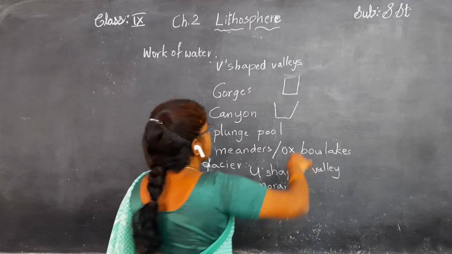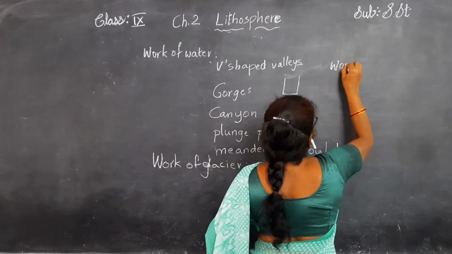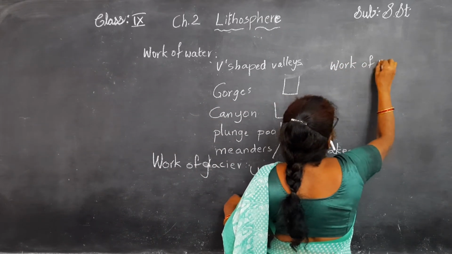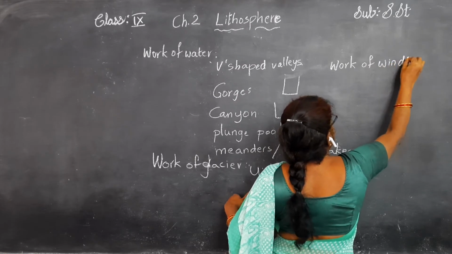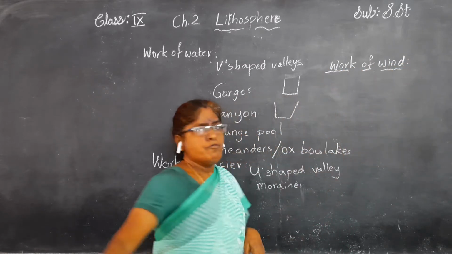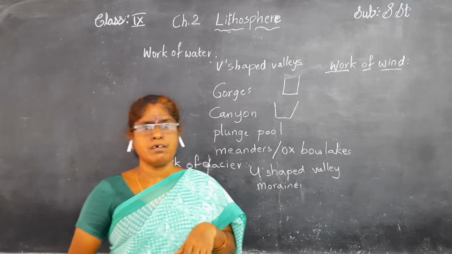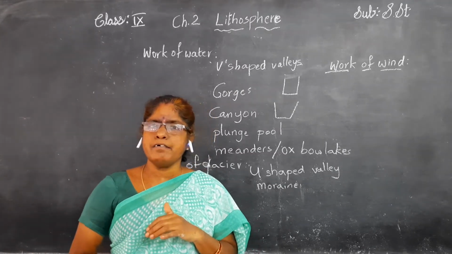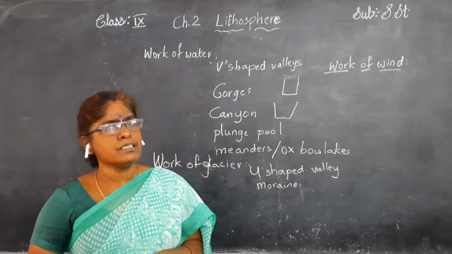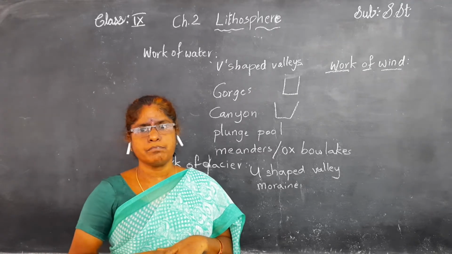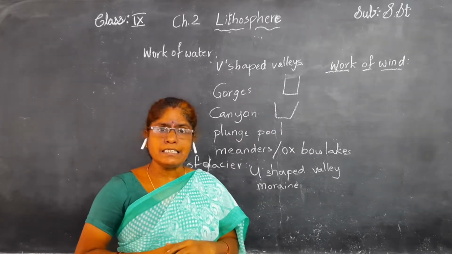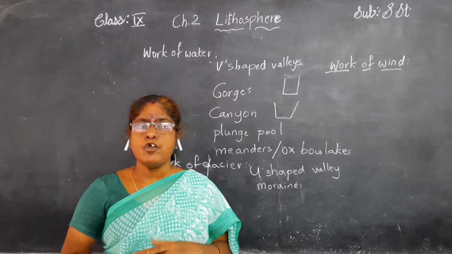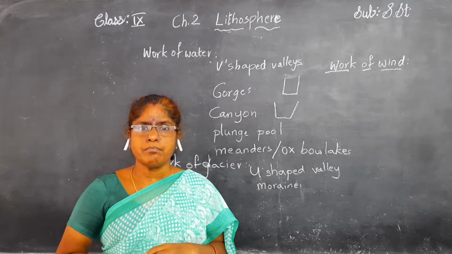Then the work of wind. We know deserts. About one fifth of the land on this earth is covered with desert, which is covered with sand only. No vegetation is there.